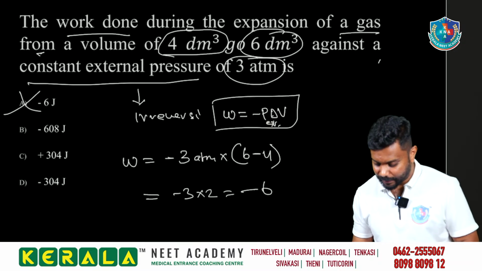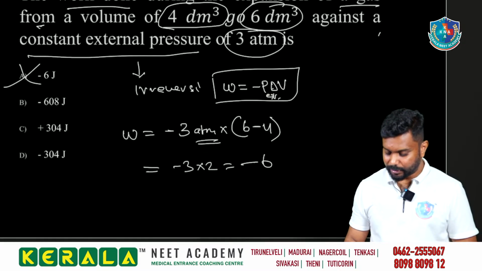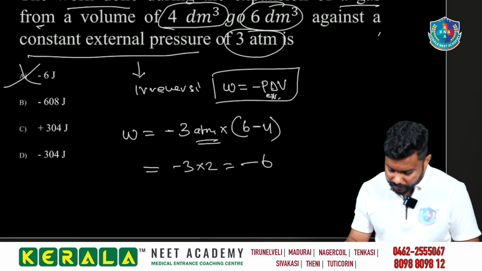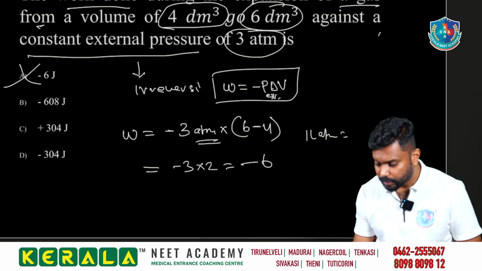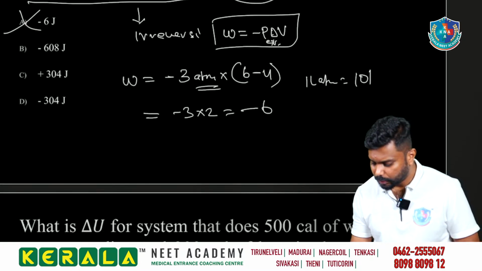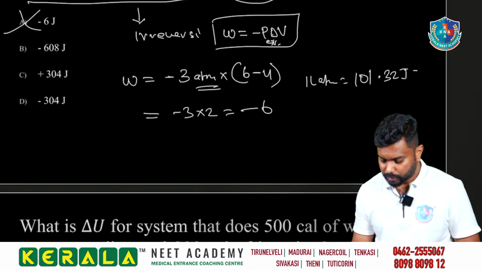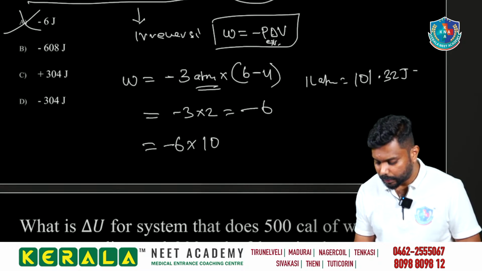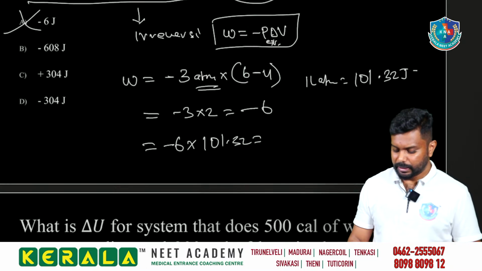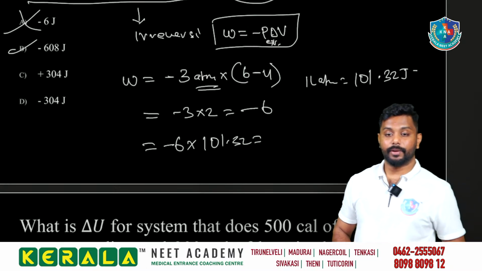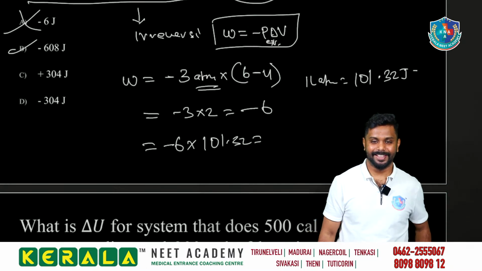Actually we are getting the value in atm, we have to convert it to joule. So what we have to do? 1 liter atm is equal to 101.32 joules. So the value we got, minus 6 into 101.32, you will be getting almost 607. So B is our answer. Got it, Premi? Good.